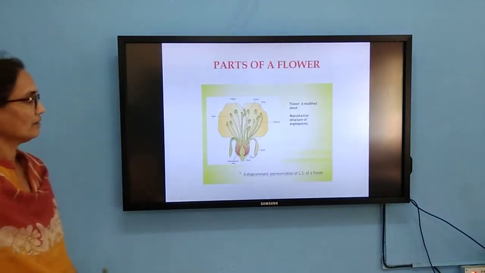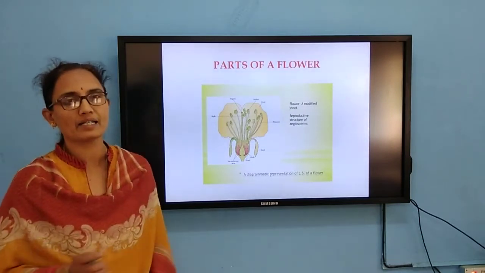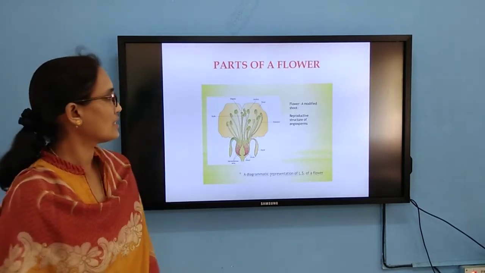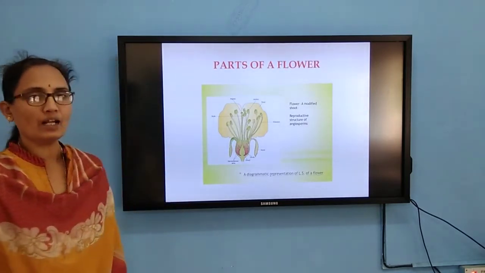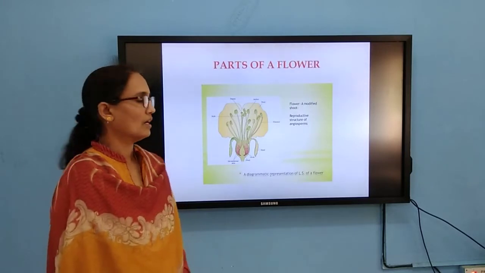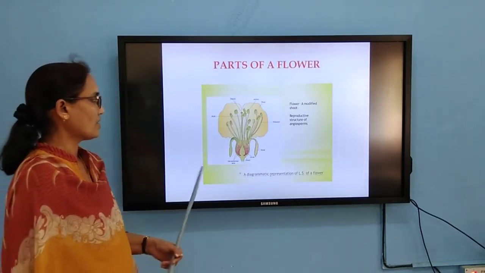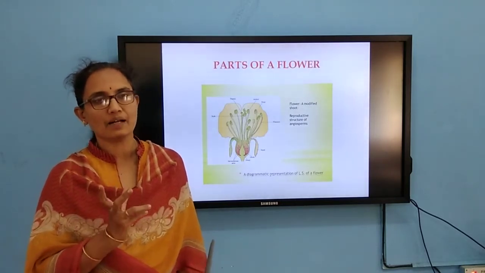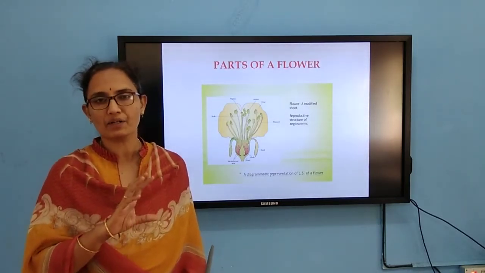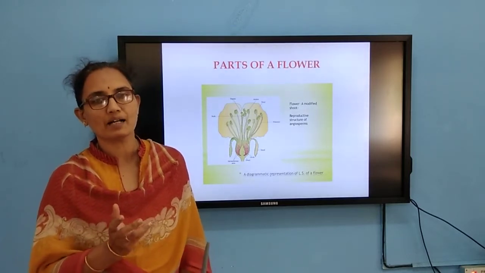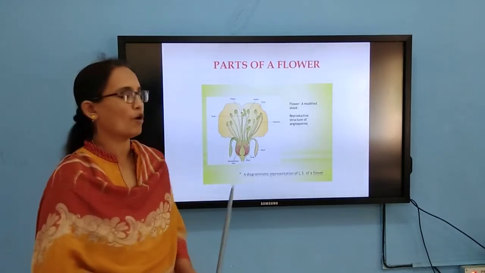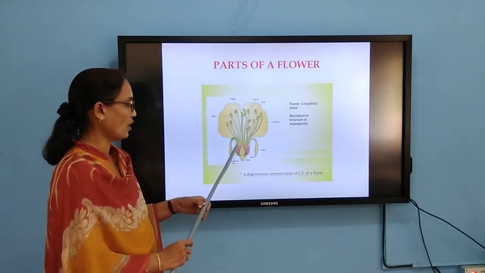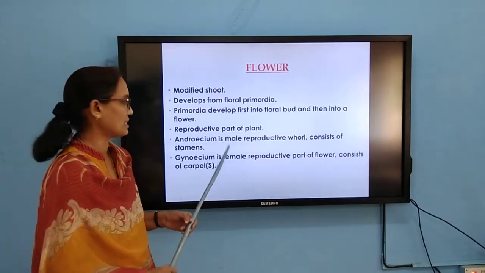the parts of a flower, the most fascinating part in the case of angiosperms, is nothing but the flower. If you take the longitudinal section of a flower, you can see the structures, the accessory parts and also the essential parts of the reproductive structure. Non-essential parts are the sepals and petals, arranged in the form of whorls. All these whorls are arranged on a swollen part called the thalamus.